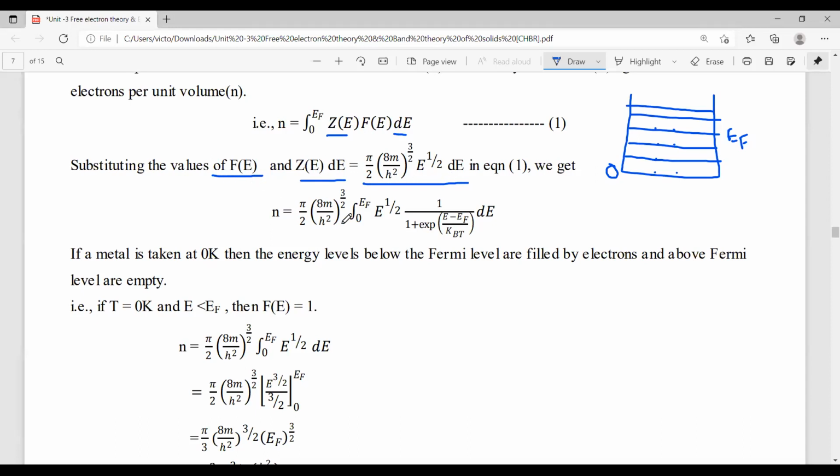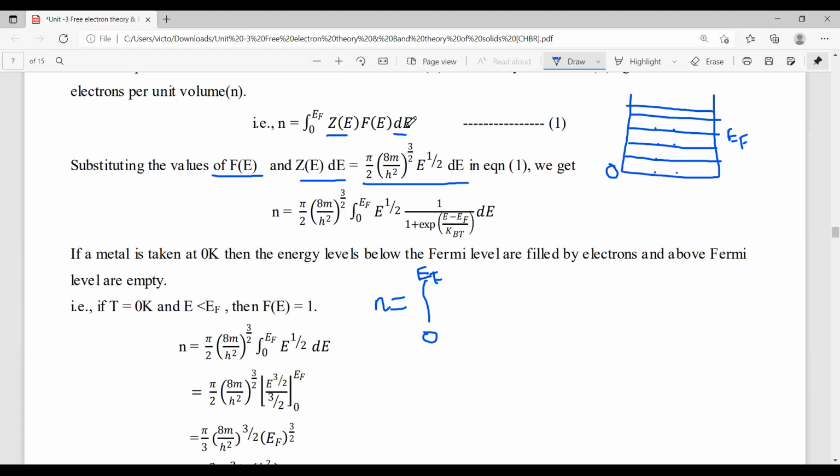And the F(E) expression is 1 by 1 plus exponential of (E minus EF) divided by kBT. Now substitute these two expressions in equation 1, that is, N is equal to integral 0 to EF.